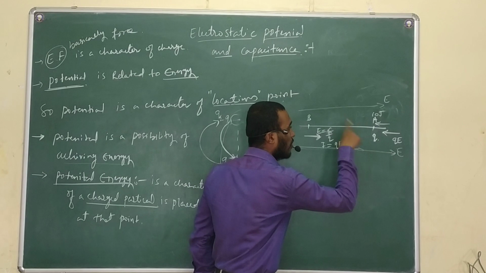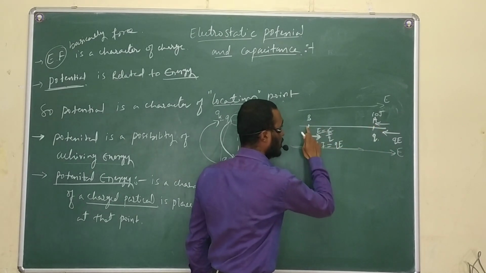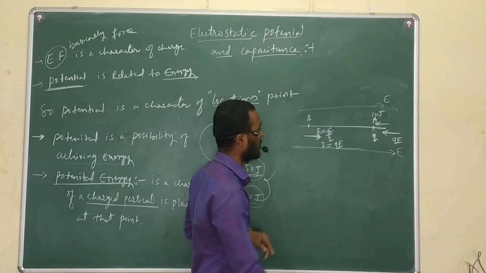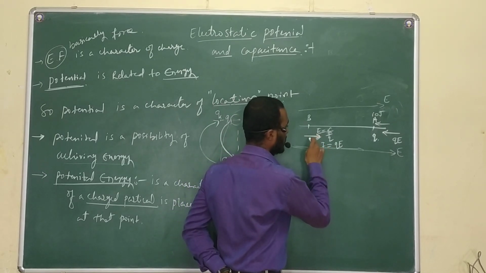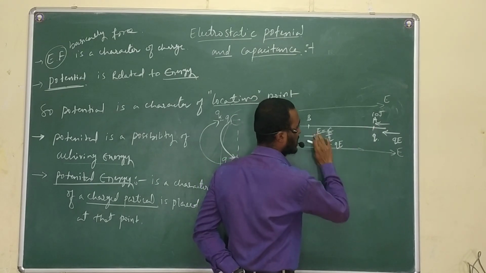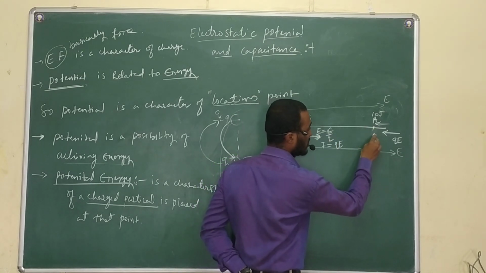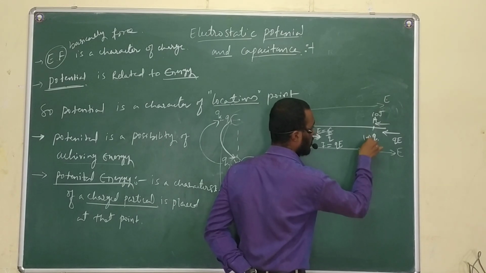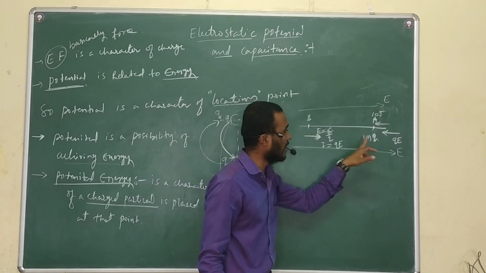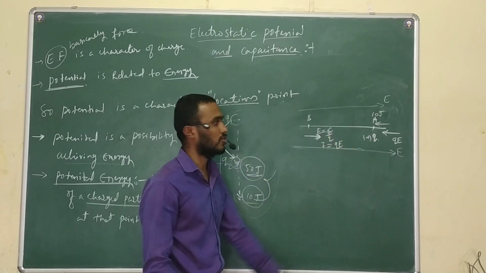So now I want to move the charge from point A to B against the electrostatic force of repulsion. Say there is a force of repulsion between electric field lines and this charge. This charge is, let us assume, positive Q or plus 1. So plus and plus repel each other.